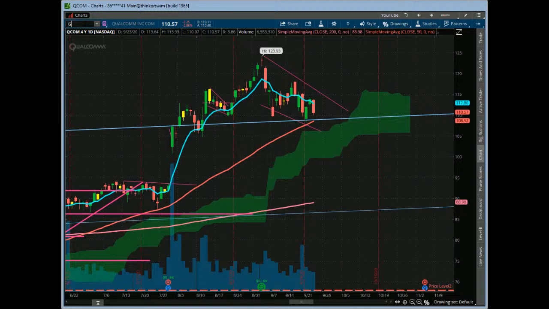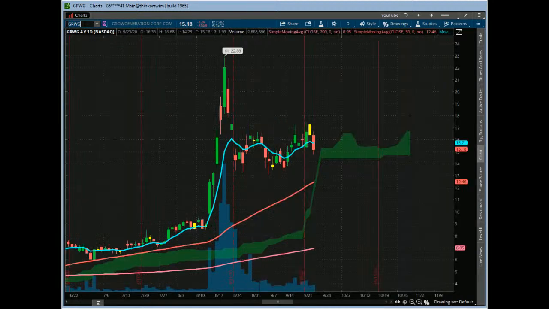The next one, and then GRWG. So Grow Generation got a little bit of a scrambling there today, so it kind of came with the inside day down below the 80 MA on that one.